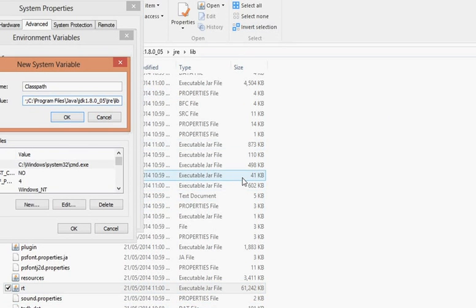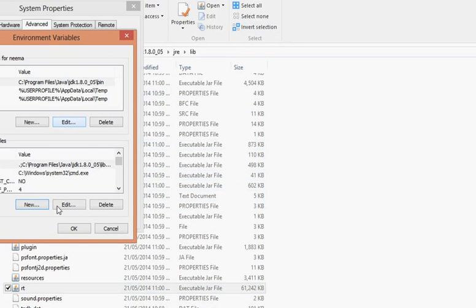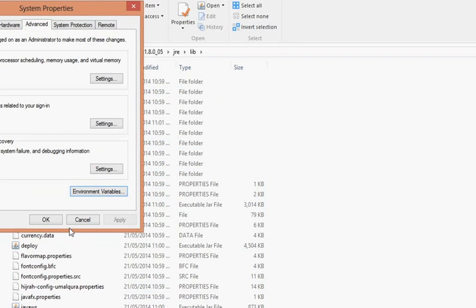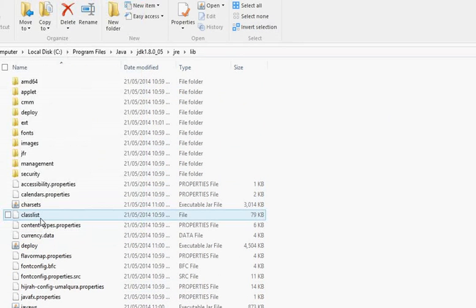Slash rt.jar. Click on OK, OK, OK. Here we set the binary files and library files path permanently.